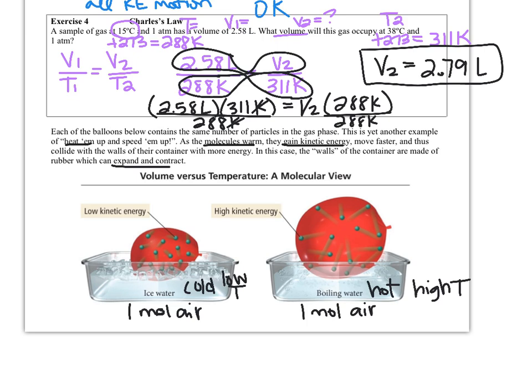At low temperature, we see a shrinking or a smaller volume. But when we see the high temperature, we see an increase in volume. Now the key in both of these is the balloon or the container is expanding or contracting to keep pressure constant, keep the number of collisions of the gas molecules the same.